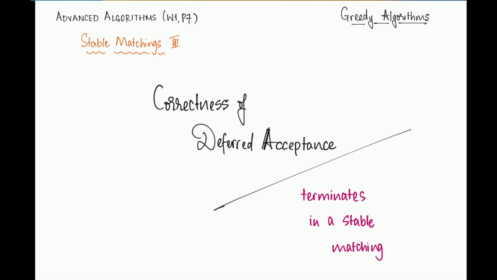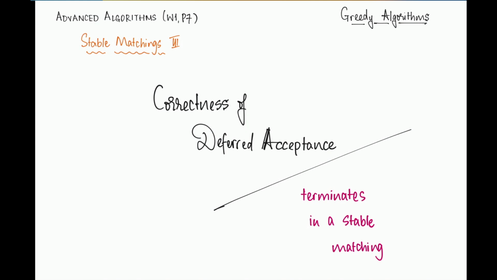So we want to talk about 3 aspects of this algorithm. The first is termination. We want to make sure that the algorithm actually terminates on all instances. The second is the nature of the output. I want to say that the engagements that we have at the end actually correspond to a perfect one-to-one matching. By perfect, I just mean that everybody is matched, nobody is left single. And by matching, I just mean that every man is matched to exactly one woman and every woman is matched to exactly one man. So that's something that we want to show.